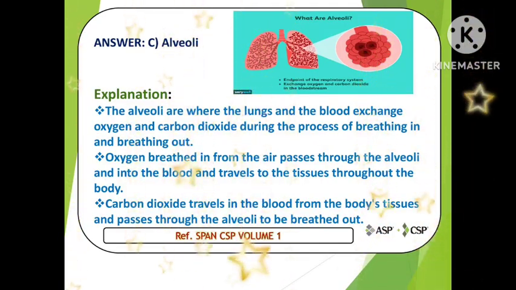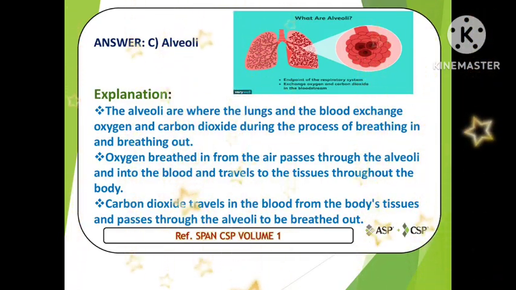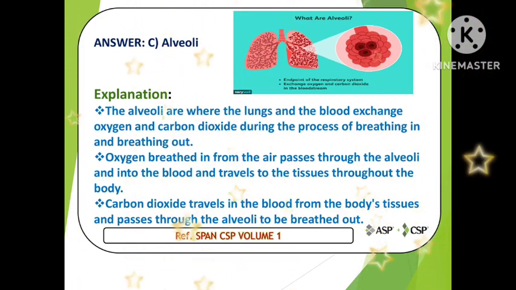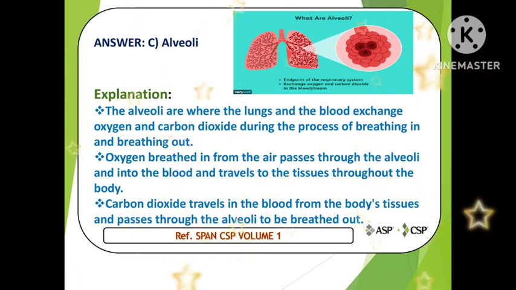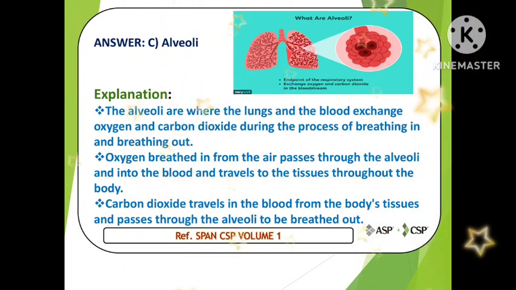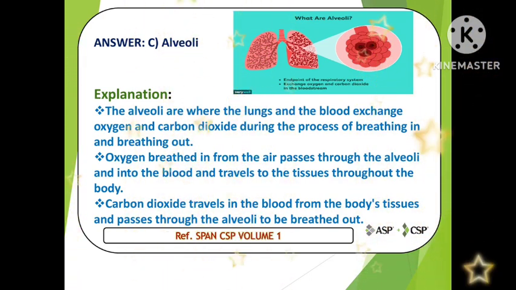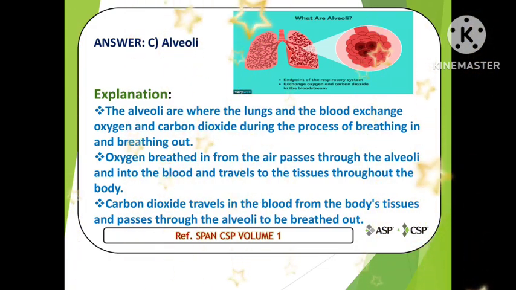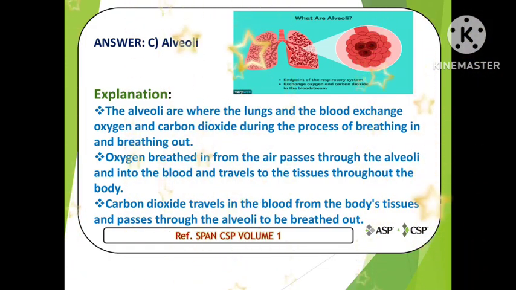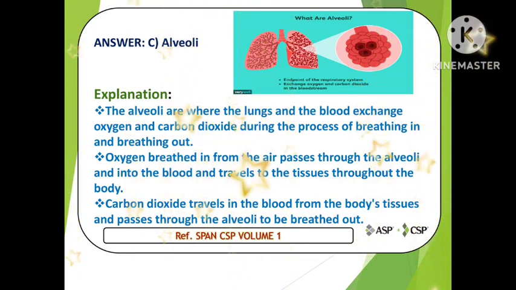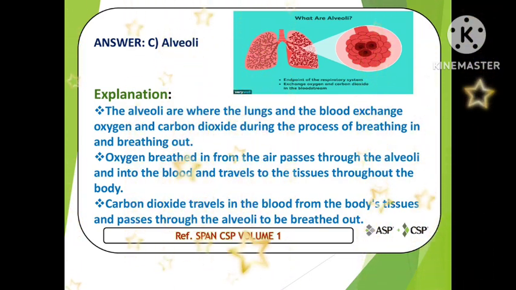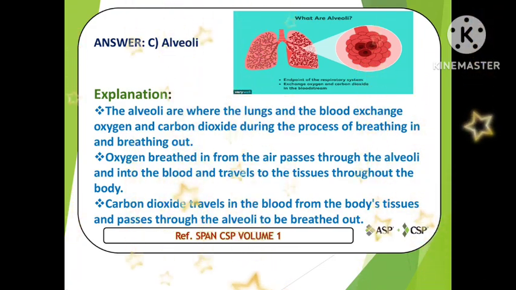So answer is C, alveoli. We will see the explanation with the help of this picture. I put a picture so that you will understand. Alveoli are where the lungs and blood exchange oxygen and CO2 during the process of breathing. Oxygen breathed in from the air passes through the alveoli and into the blood and travels to the tissues throughout the body. Carbon dioxide travels in the blood from the body tissue and passes through the alveoli to be breathed out.